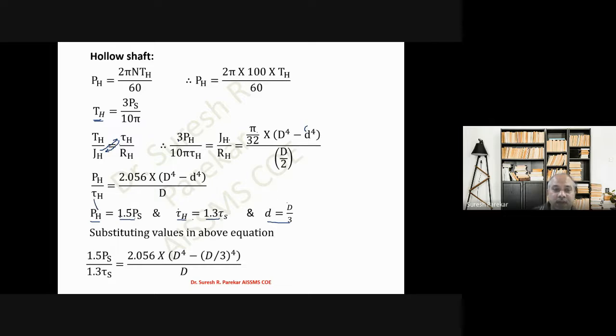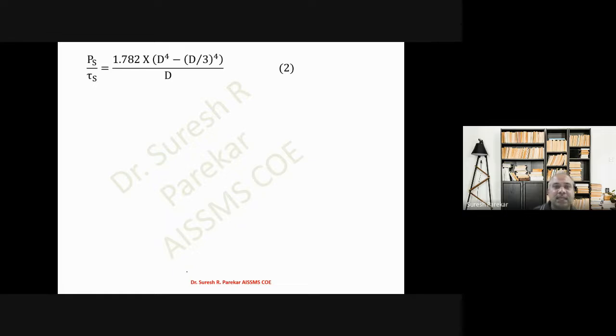So 1.5 Ps upon 1.3 tau s is equal to 2.056 into D to the power 4 minus D by 3 to the power 4, upon D. And from this we will get Ps upon tau s equal to 1.72782 into this value. Then we simplify this.